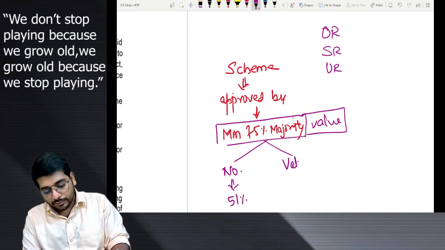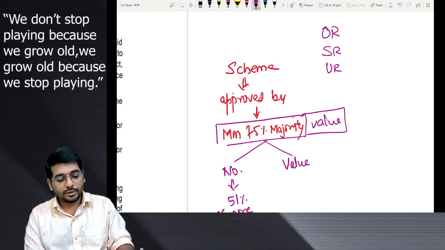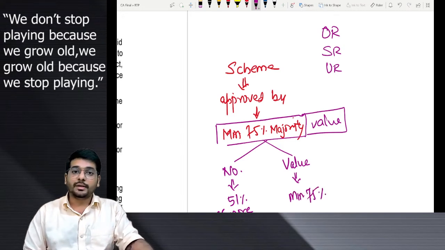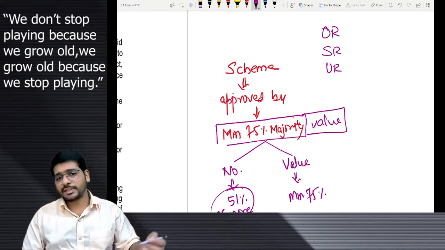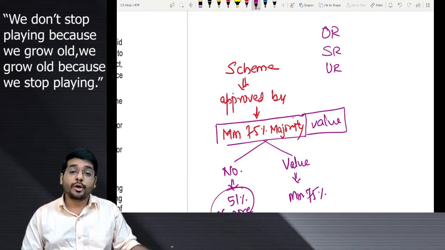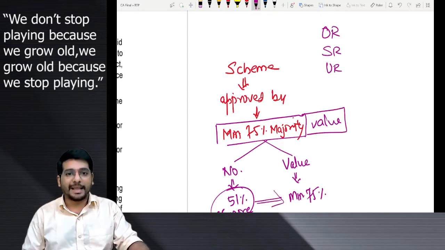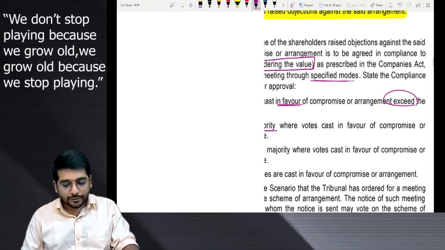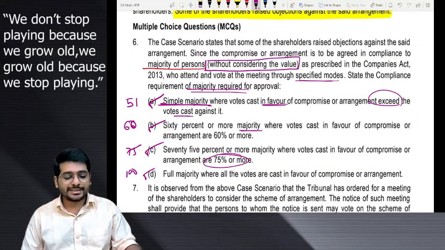And the value which is held by these people, the 51% or more, should be minimum 75% of the share capital. Right? Number 51% or more, maybe 52, maybe 55, maybe 60, maybe 70, maybe 80, maybe 90, whatever, and those who are approving should hold minimum 75% in value of the share capital. Understood?